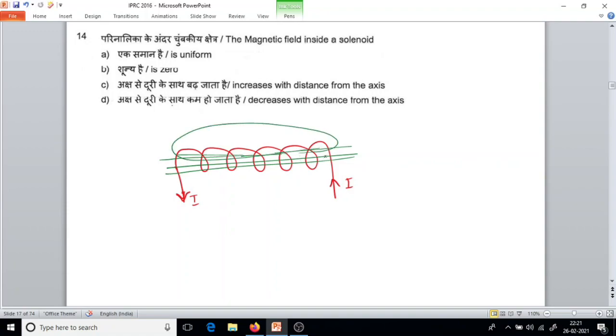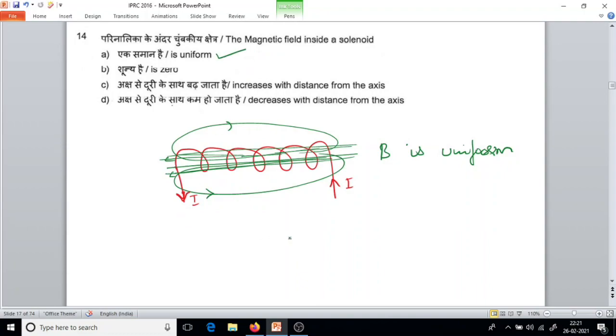Inside the solenoid, the magnetic field, that is B, is uniform, only in the center inside the solenoid. B is uniform inside the solenoid, but outside it's not uniform. So the magnetic field inside a solenoid is uniform.